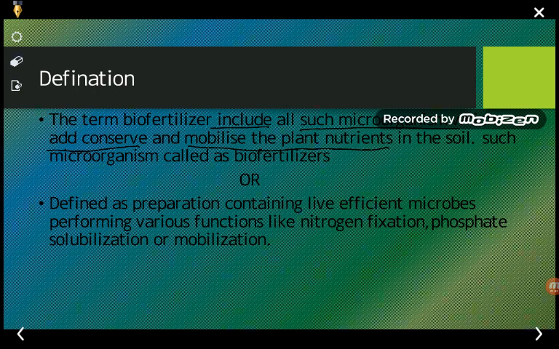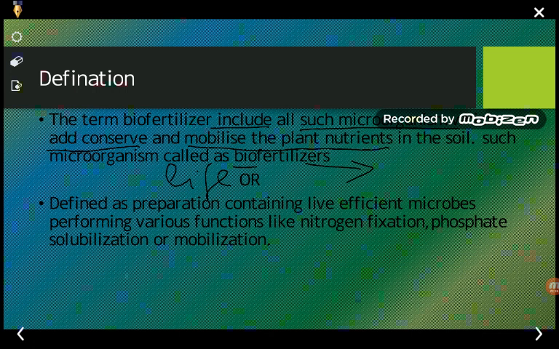As I already said, bio means life and fertilizer means fertilizing or giving nourishment. So certain organisms which can be used for the growth of the plant are said to be biofertilizers.